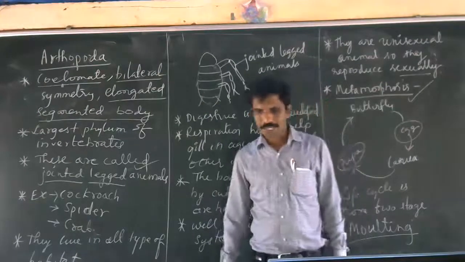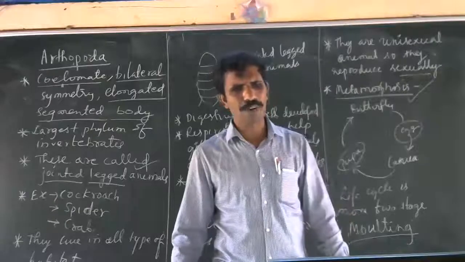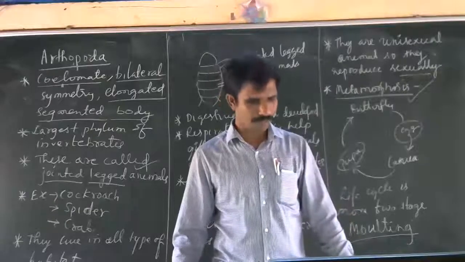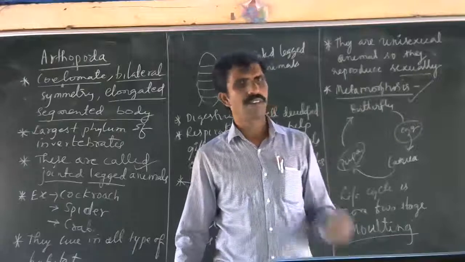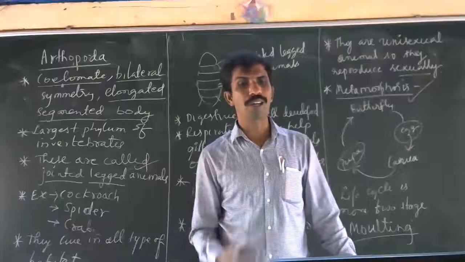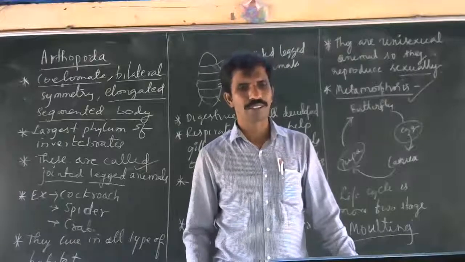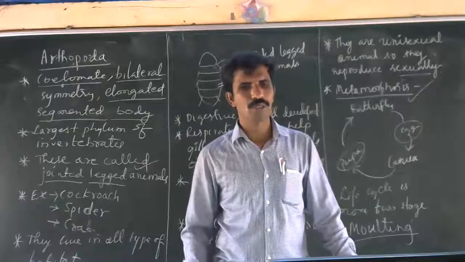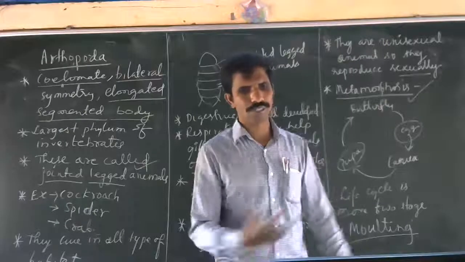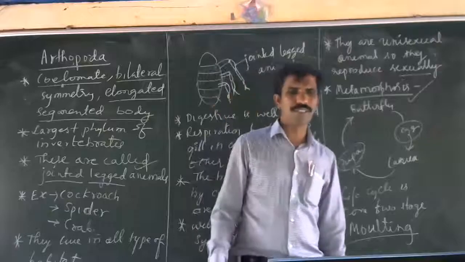So, economic importance if you take. This group plays a very important role in the economy. I told you the honeybee produces valuable honey for us, which is used in Ayurveda as medicine. We use it for many purposes, like domestic purposes, in cooking and all. Mainly, it is used as a medicine.